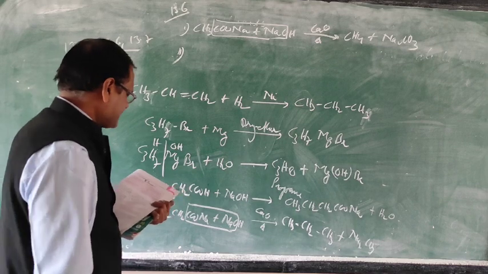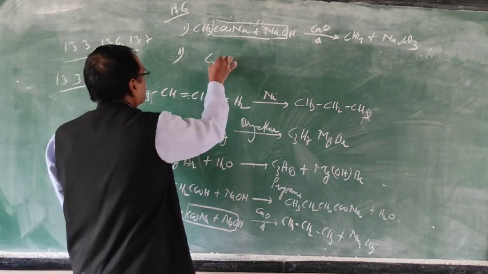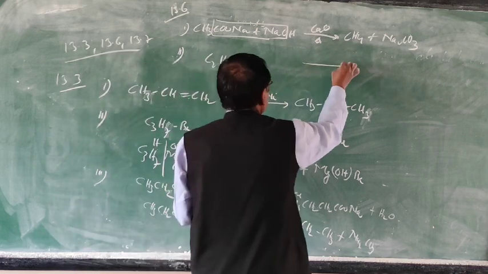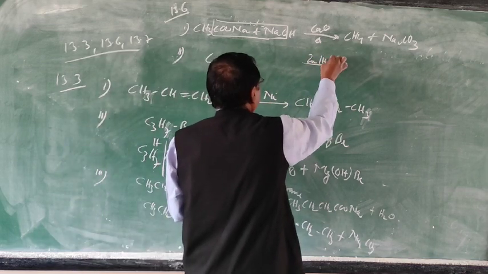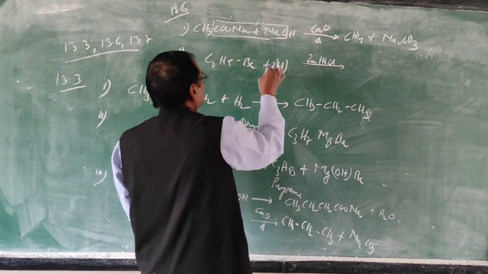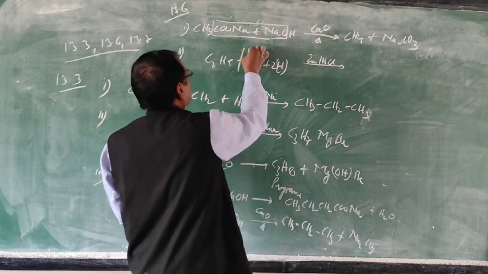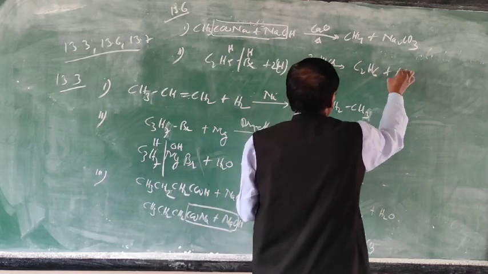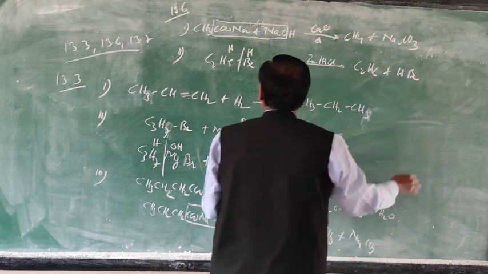Now the second one is that ethyl bromide is treated with zinc and HCl. So this ethyl bromide is there. This is zinc and HCl. That will work as a reducing agent. That will give the two hydrogens, one will be here, one will be here. So you will get C2H6 plus HBr.